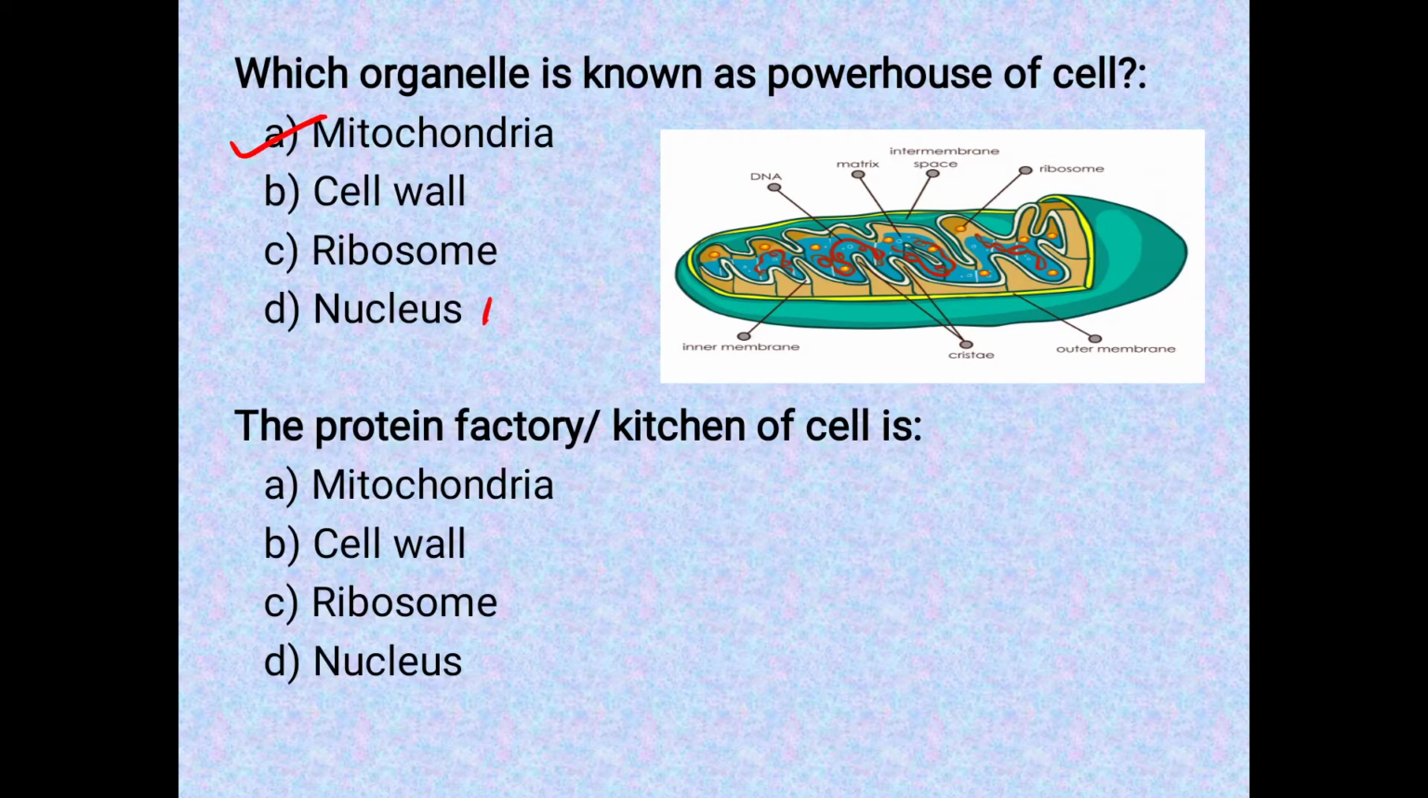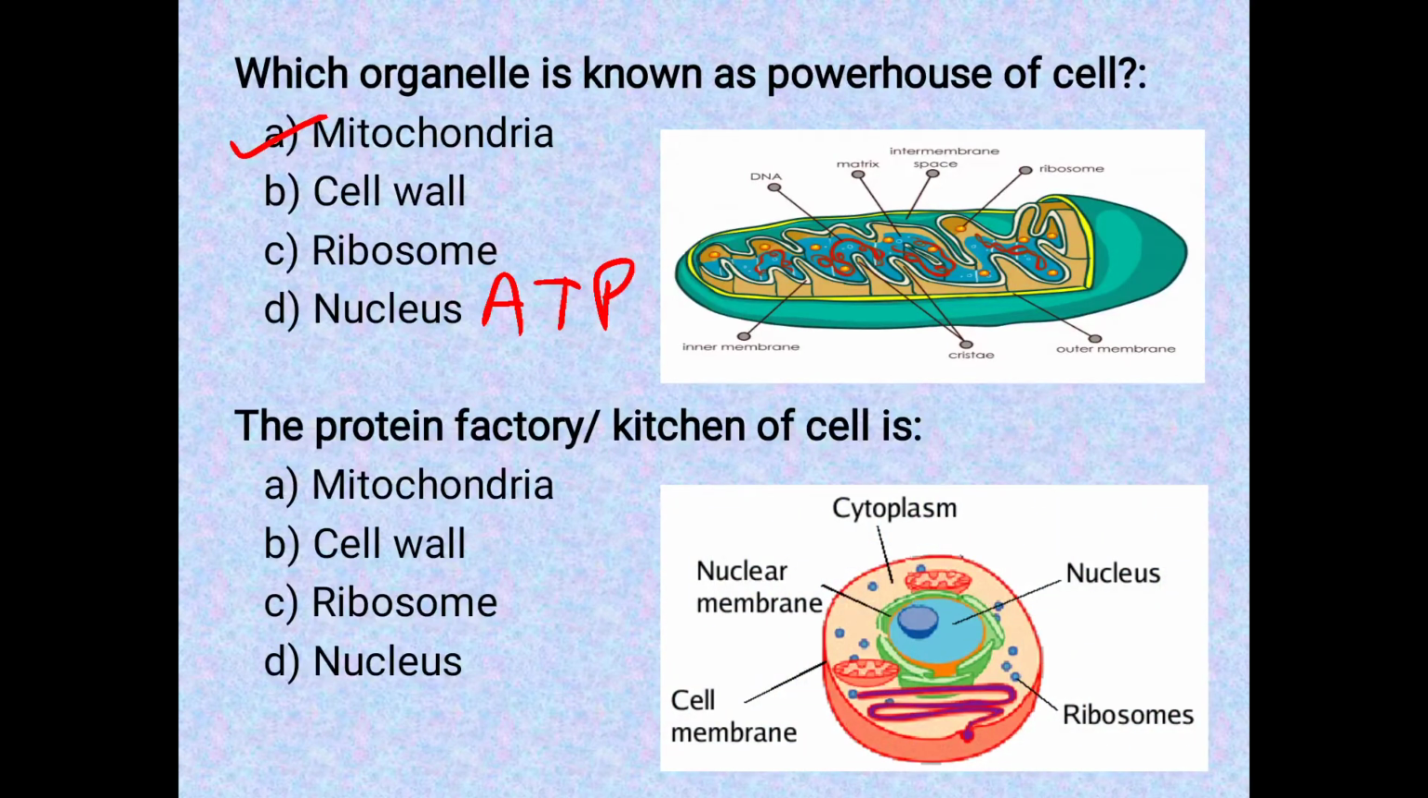Inside the mitochondria there is synthesis of ATP, that is adenosine triphosphate, and these molecules are known as energy currency of the cell, and because their synthesis takes place in the mitochondria, mitochondria is known as the powerhouse of the cell. Next question is, the protein factory or the kitchen of the cell is. So the organelle ribosome is known as the protein factory of the cell because synthesis of the protein takes place here.